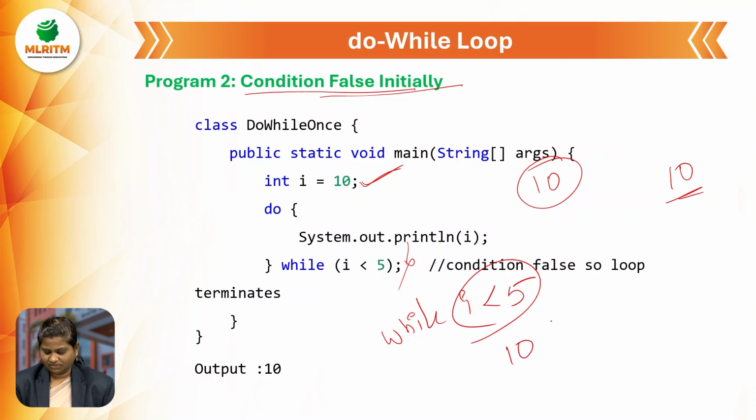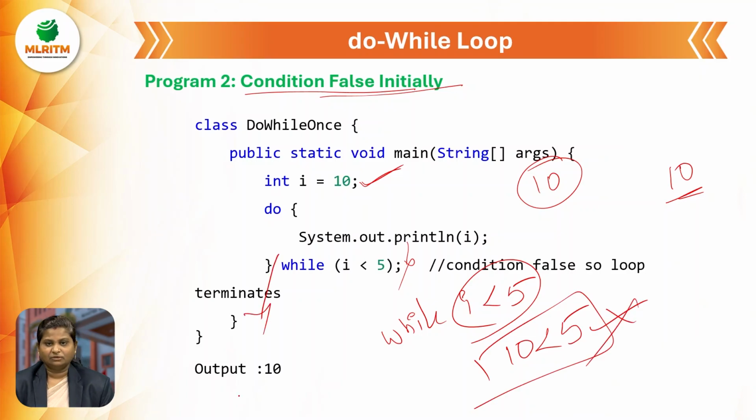What is the I value here? 10. Is 10 less than 5? Is this true? No, false. Then the loop will be terminated. Why? Because the I value is not less than 5. It means that this condition is not satisfied. So that's why the loop will be terminated, and we will get only the output 10.